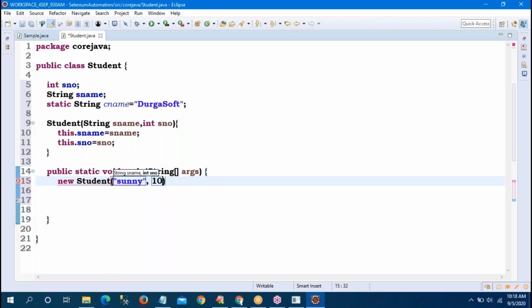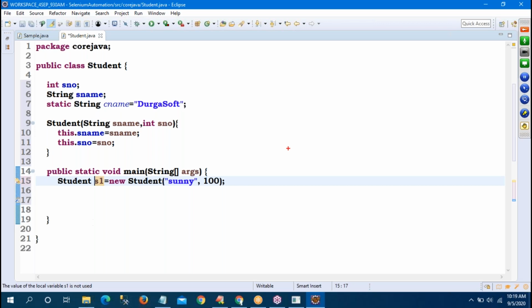Sir, observe. First, if I run the program, how does it work internally? Whenever an object is created, one reference variable is required. Student, one first student. But what is the type of that? Whenever declaring a variable, compulsorily give the type. The type is the class name Student. When I run this program, first Java won't consider line numbers 1, 3, 5, 6, 7. No, it won't consider. The cursor jumps to public static void main, then new Student.